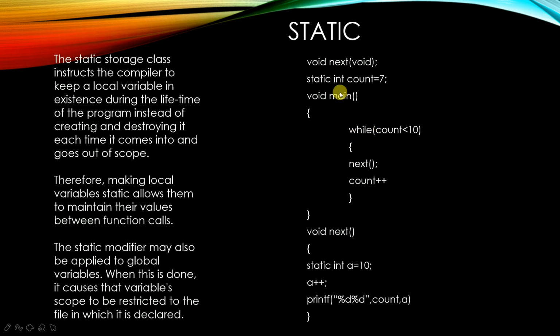When I am going through this program, let's see how it is going to run. I have declared a static variable with count value equal to 0, while count value is less than 10. Now it is less than 10, then it goes to this function next. So it executes this function. A value is equal to 10 and A you are going to increment. So A becomes 11, and here count and A are going to come. Count is presently 11 and A is presently 10.